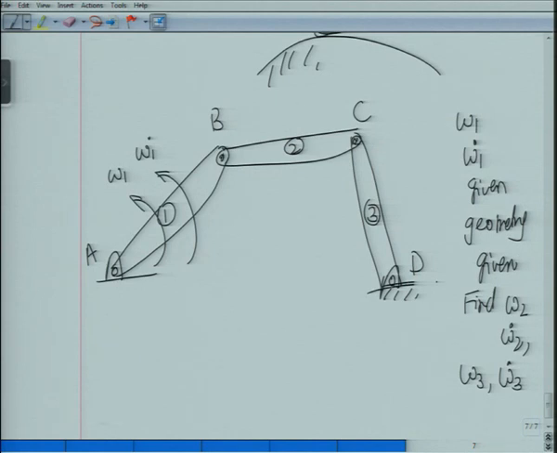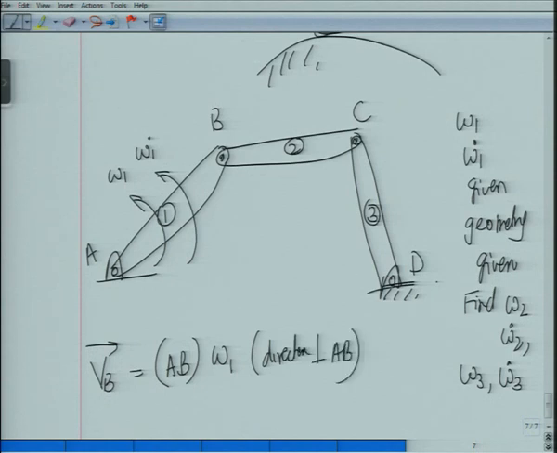Okay. So how do we start? Since we know the input motion at point 1, let's go to the velocity of point B. Because everything here is with respect to ground, I will not write with respect to capital XYZ. That is all assumed. Now do we know the velocity of point B? The velocity of point B is equal to AB times omega 1 in a direction perpendicular to AB.